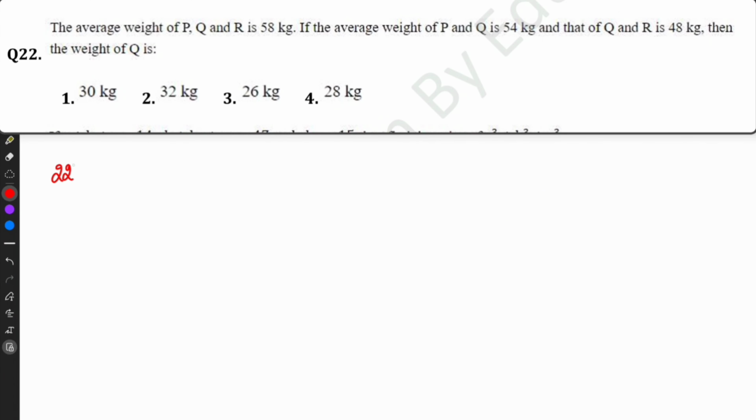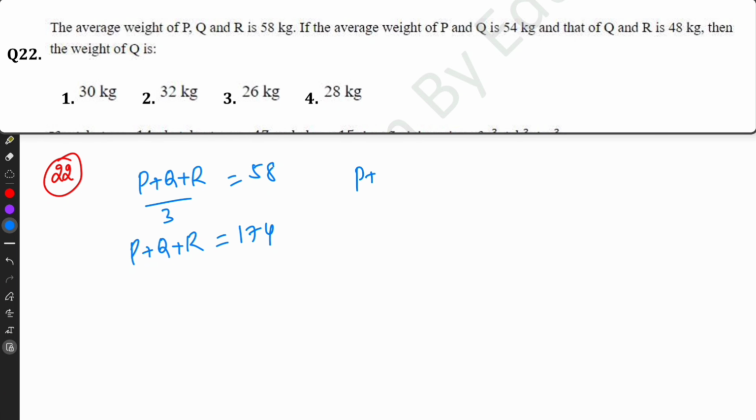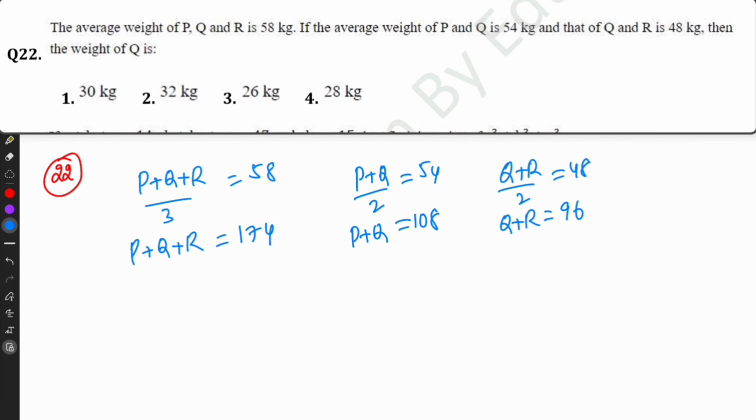Question number 22. So the average weight of P plus Q plus R equal to 58. So P plus Q plus R equal to 174. If the average weight of P plus Q is equal to 54, then P plus Q weight is 108. Then the average of Q plus R is 48, then Q plus R equal to 96. Then the weight of Q is, so subtract it.